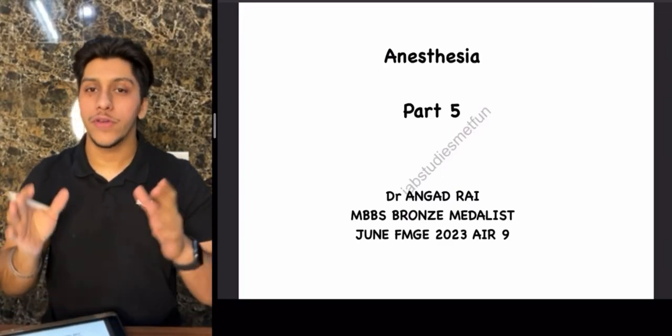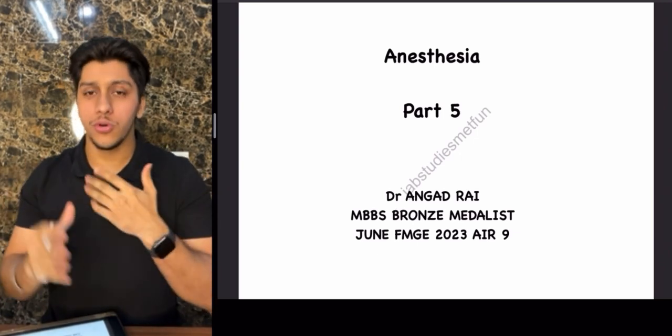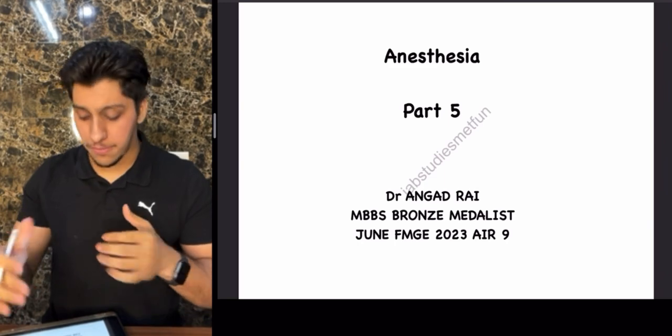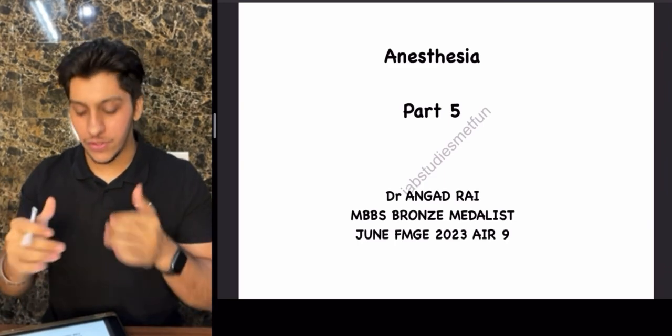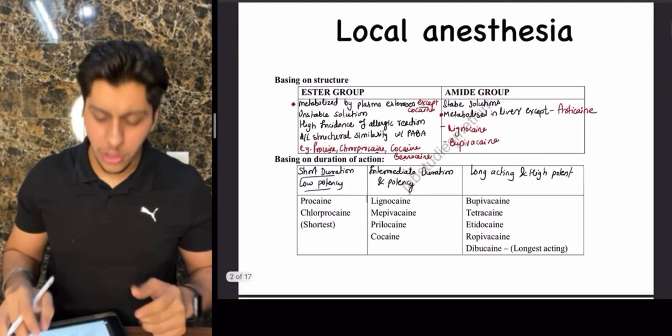For this part, we're going to discuss local anesthesia and inhalational types of anesthesia. So mostly we're going to cover around 30 to 40 marks, and make sure you know each and every line which we're going to discuss right now. So without further ado, let's start. First we'll talk about local anesthesia.